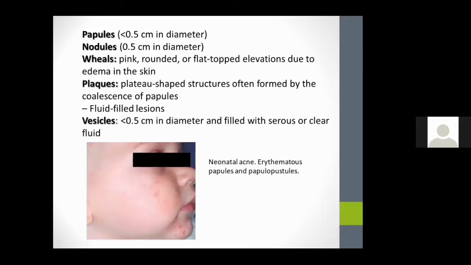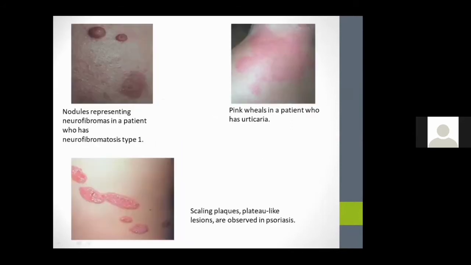Next are fluid filled lesions like vesicles. These are less than 0.5 centimeter in diameter, and vesicles are always filled with clear or serous fluid. These are examples of nodules, these are pink wheals in urticaria, and these are scaling plaques in psoriasis. These are all primary lesions.